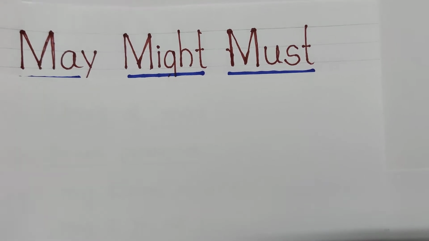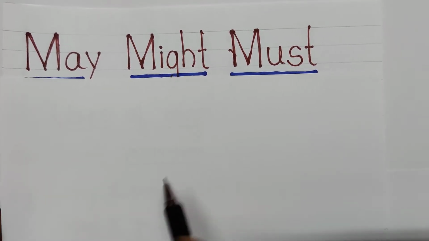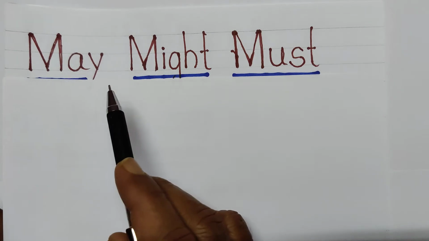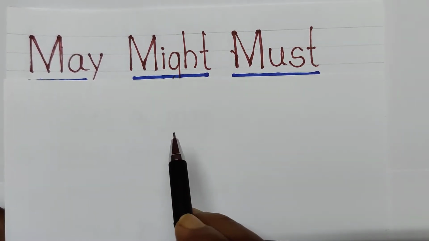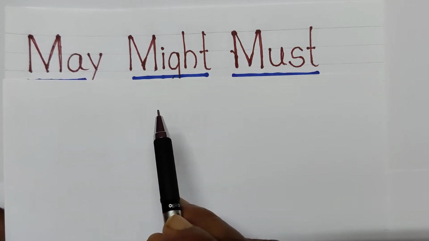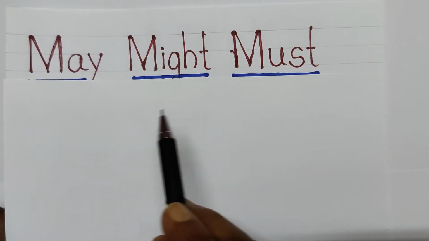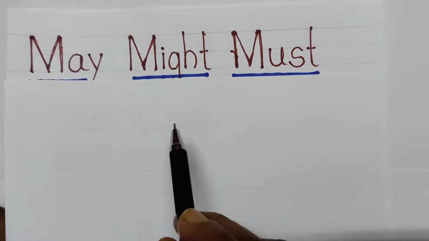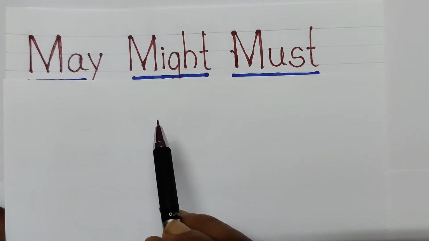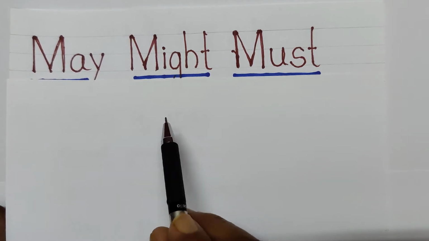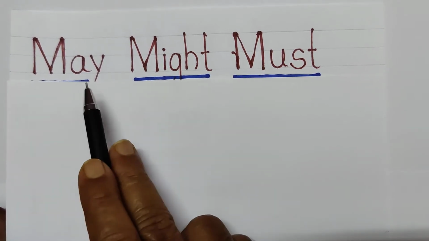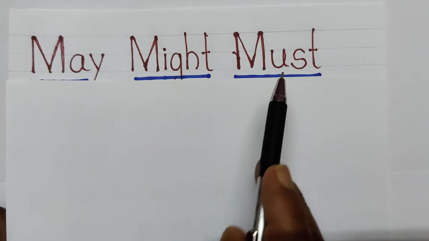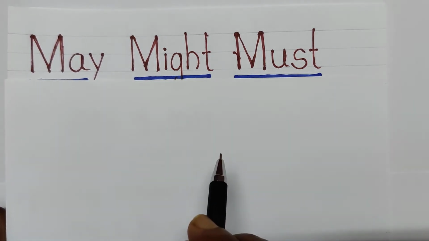Today we are going to discuss other auxiliary verbs, modal auxiliaries: may, might and must. In the previous videos we had seen how to use can, could, and shall, should, and also in another video how to use will and would. And here is another video for you to know how to use may, might and must in the given sentences.